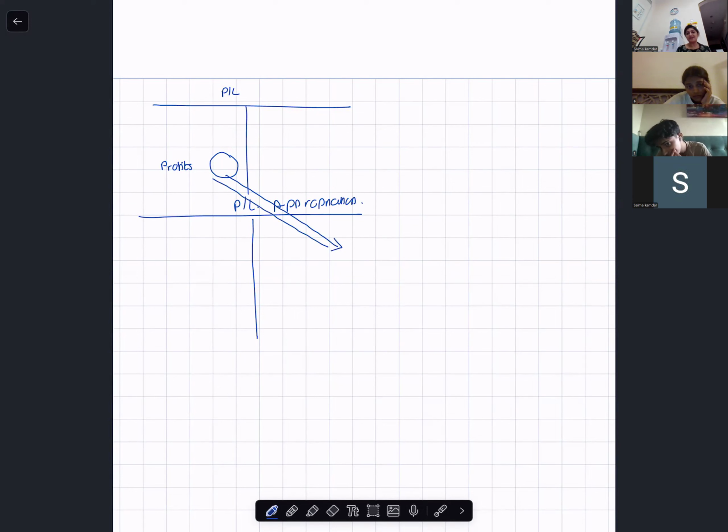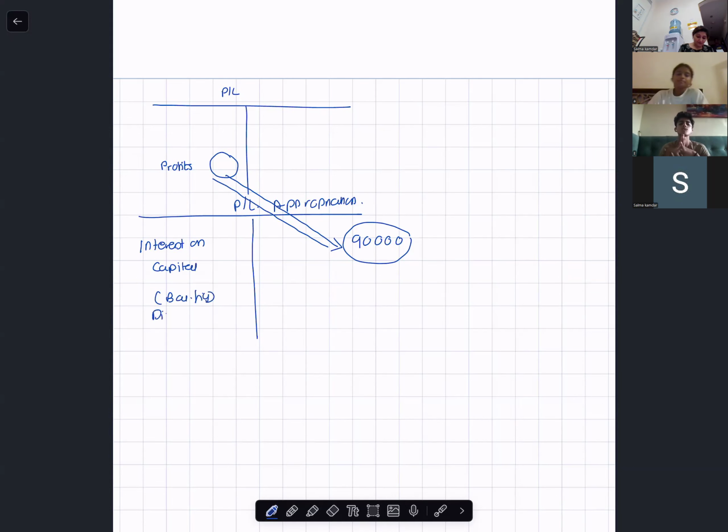Because they have mentioned only about profits, that means this profit and loss appropriation account 90,000 is the profits. Then you will have interest on capital, and over here as a balancing figure, you will get the divisible profit which is shared.